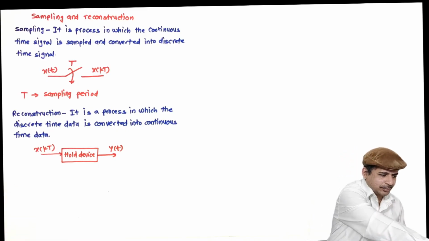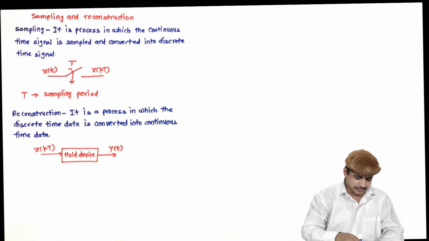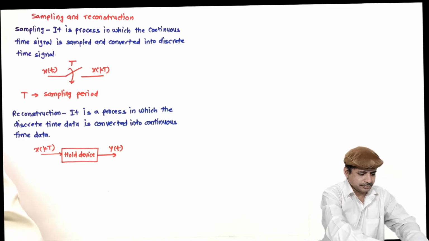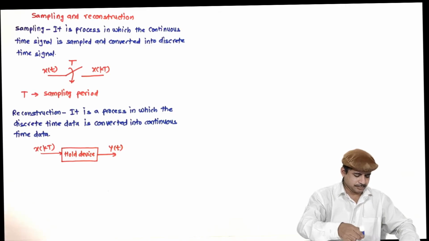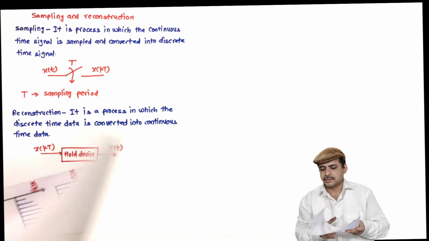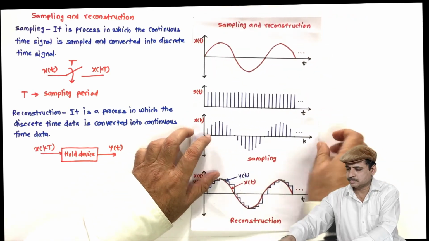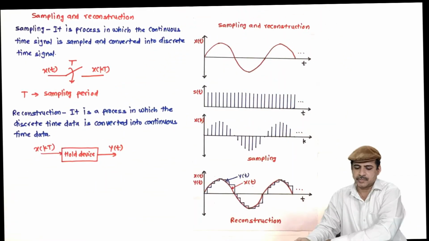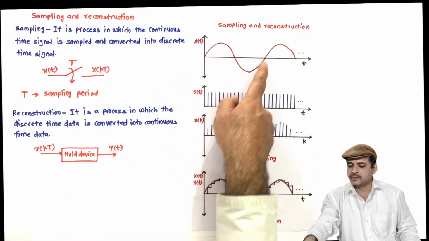And I have done this process at the back end, and I will just paste this diagram here, and then we will have a discussion on it. So here you can see this is the x of t which is continuous in time.